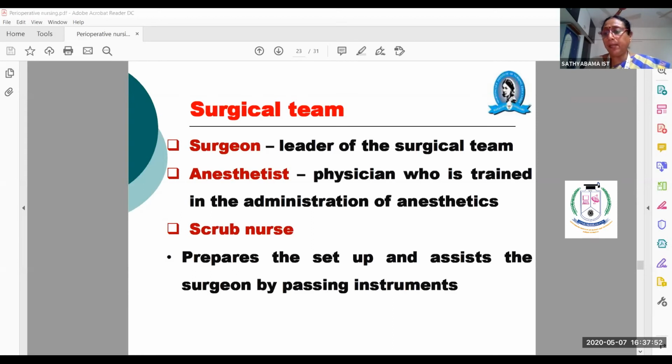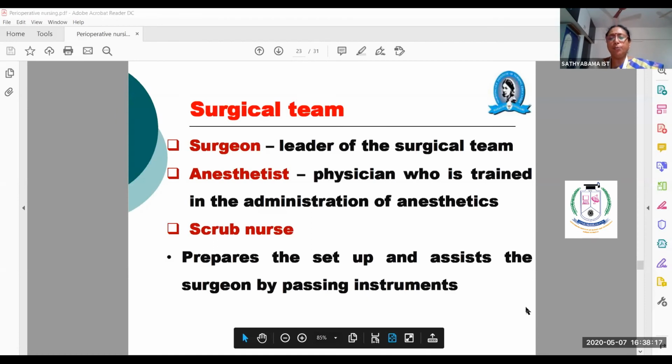So OT table and the OT lights and tubings, then Boyle's apparatus for giving anesthesia and oxygen cylinders, central connection oxygen, central connection anesthetic gases. All these things are to be properly sterilized and disinfected, and your equipments and the surgical set, your surgical instruments are to be properly packed with a signal lock.